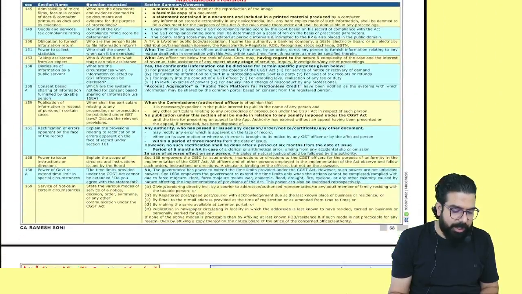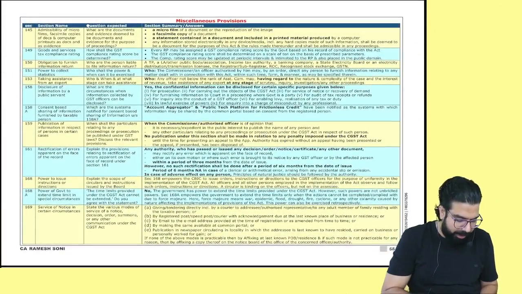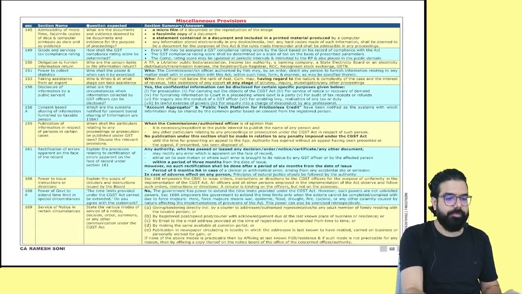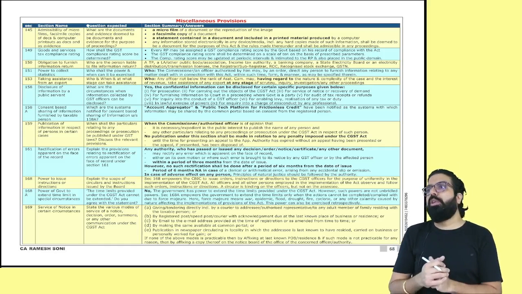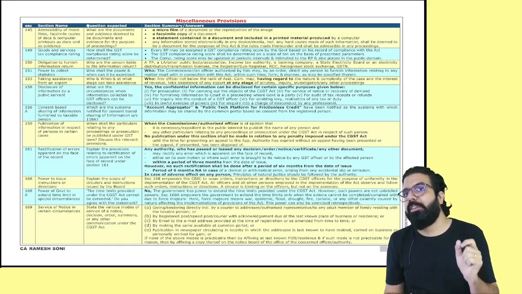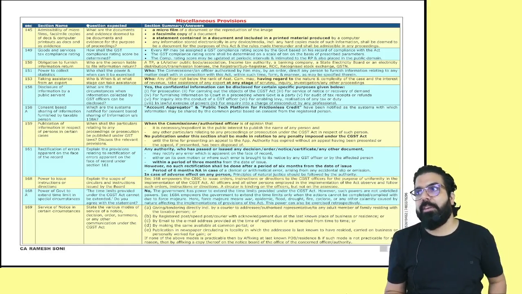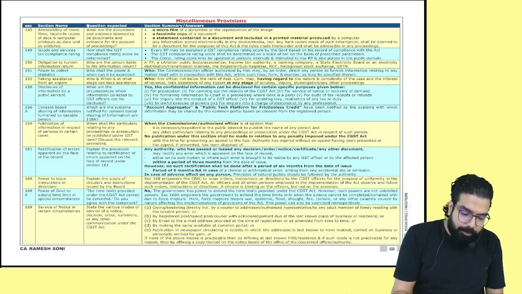Last chapter, which is miscellaneous provision. Please come to miscellaneous provision, everyone. Now, let's go ahead and do the next chapter, the last chapter in GST, miscellaneous provision.